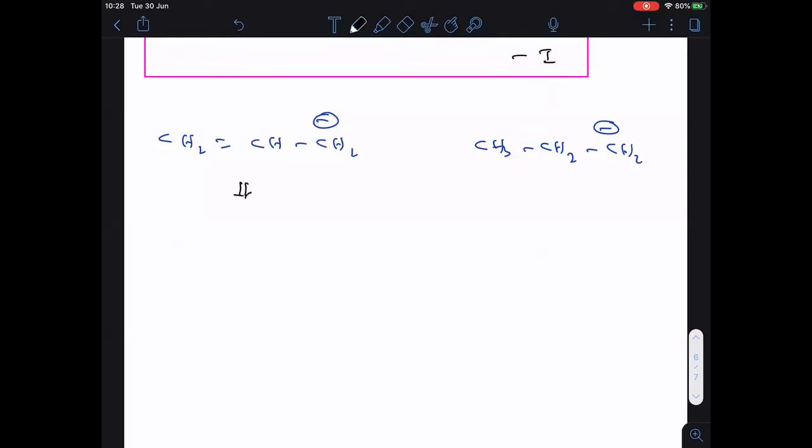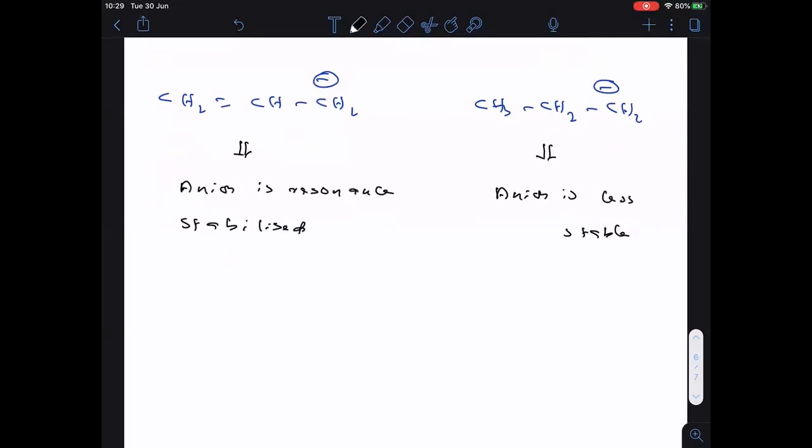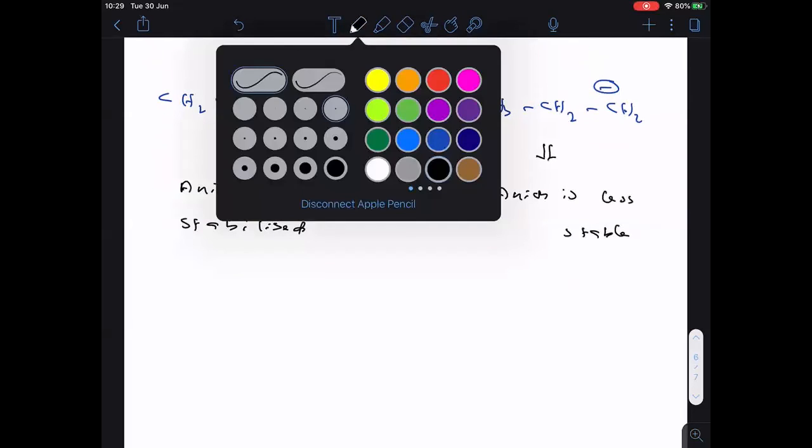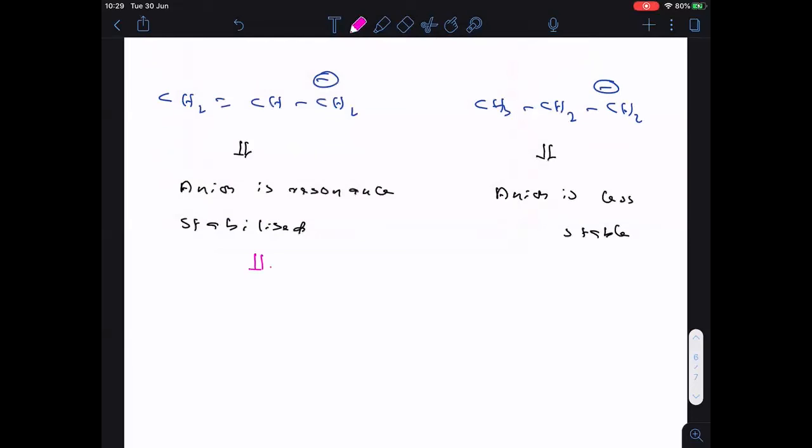Now let me explain this one. In case of the first one, the anion is resonance stabilized. Now in case of the second one, the anion is less stable. There is no stability factor here. Clear, everyone? So the anion is resonance stabilized, therefore it is a stable anion, and a stable anion is a weaker base.